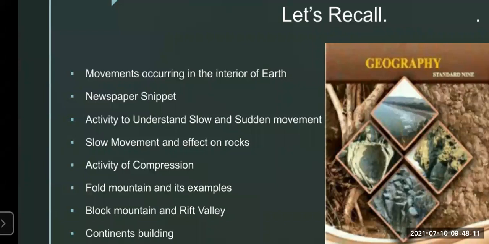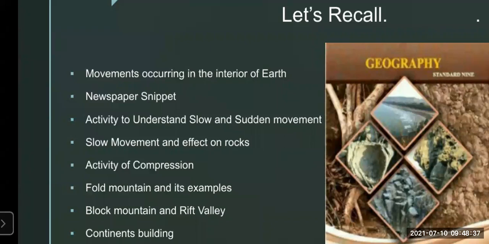Then we have seen the newspaper snippet, which is given in the first page of your lesson, that is lesson number 2. The newspaper snippet was of the earthquake which happened in Nepal, and we have also covered the exercise which was below it. That is, we have solved the question answers which was asked based on this newspaper snippet.